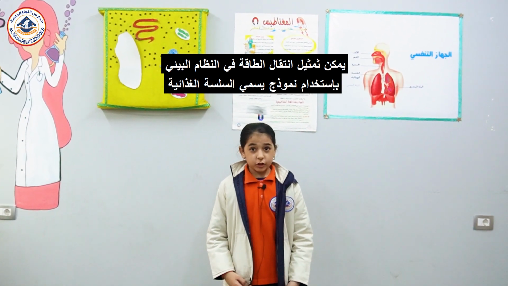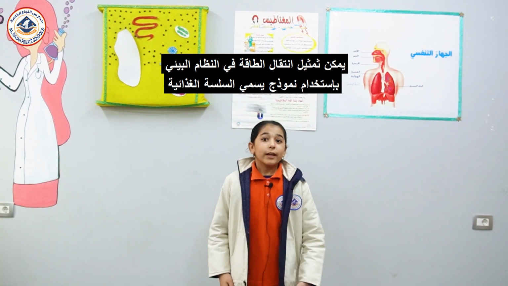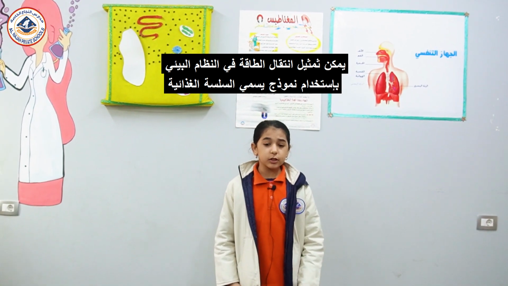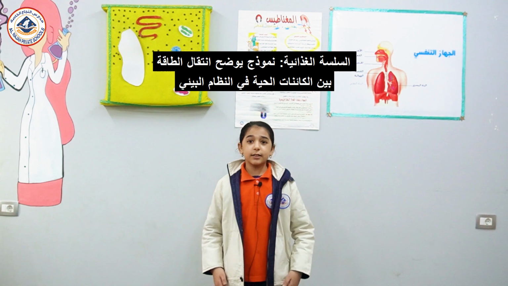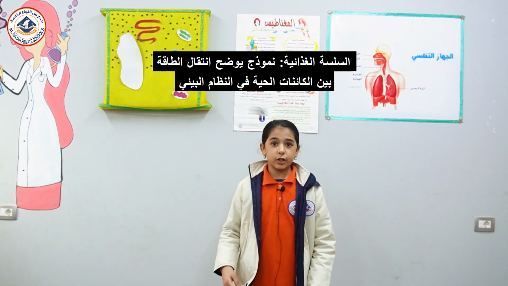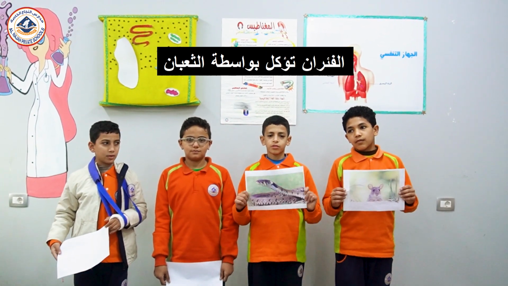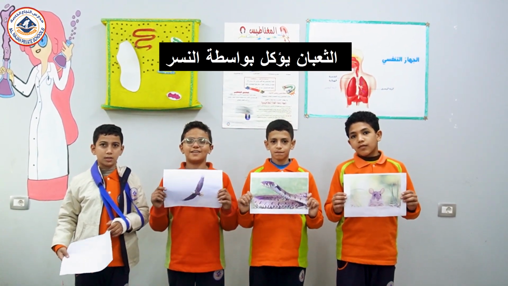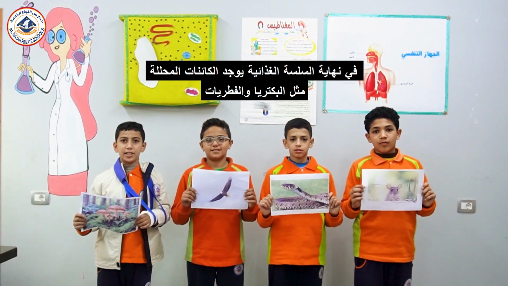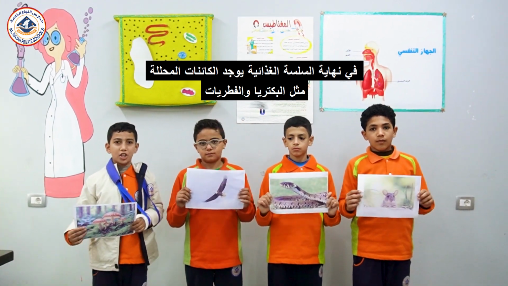The flow of energy through an ecosystem can be represented using a model known as a food chain. A food chain is a model that shows how energy passes from one organism to another in an ecosystem. Plant eaten by mouse. Mouse eaten by snake. Snake eaten by eagle. At the end of the food chain, there are decomposers such as fungi.